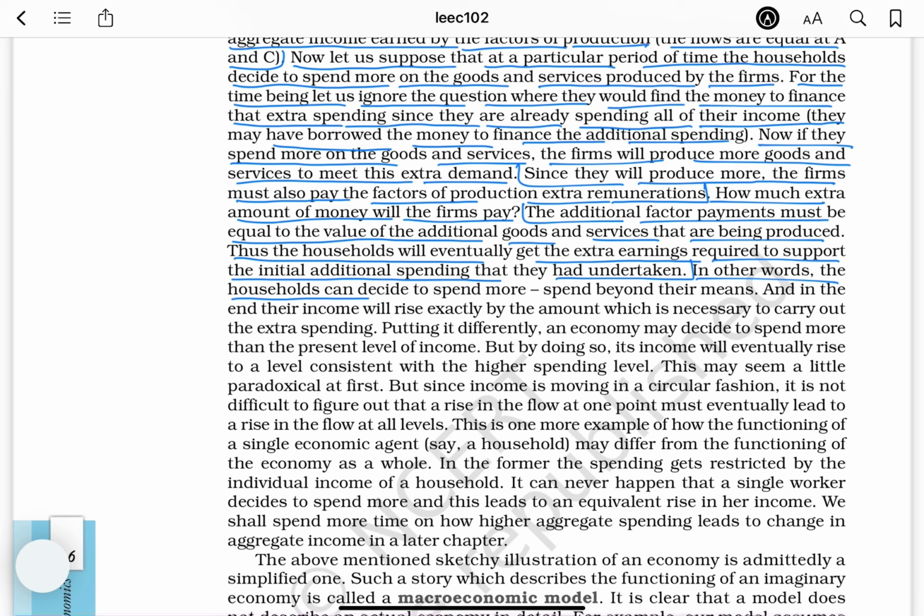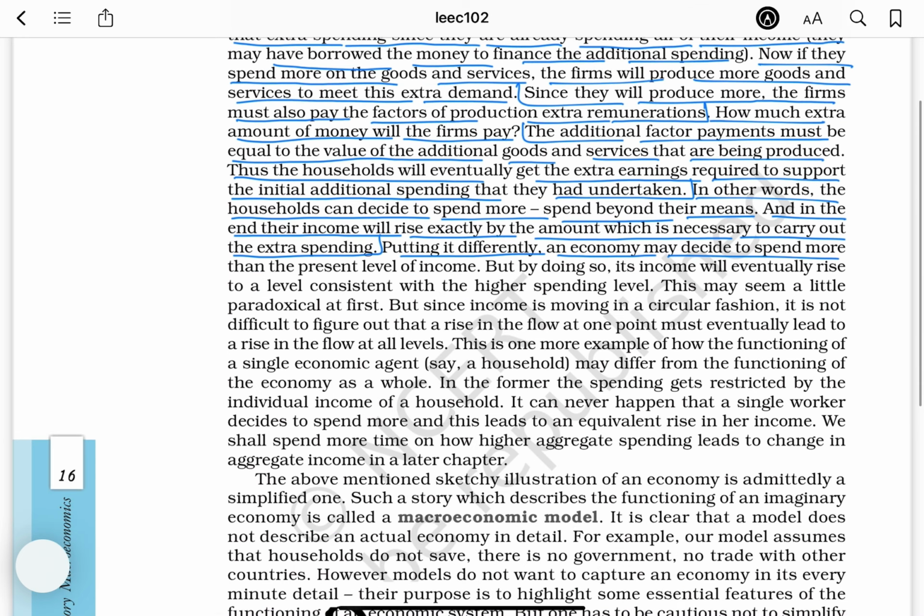required to support the initial additional spending that they had undertaken. In other words, the households can decide to spend more, spend beyond their means, and in the end, their income will rise exactly by the amount which is necessary to carry out the extra spending. Putting it differently, an economy may decide to spend more than the present level of income. But by doing so, its income will eventually rise to a level consistent with the higher spending level.